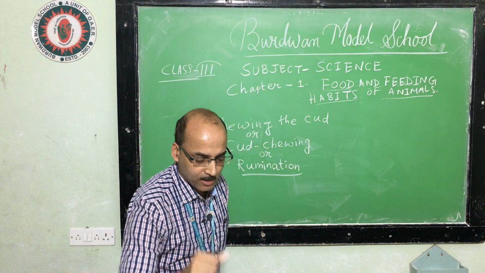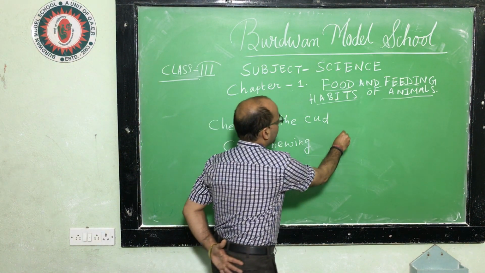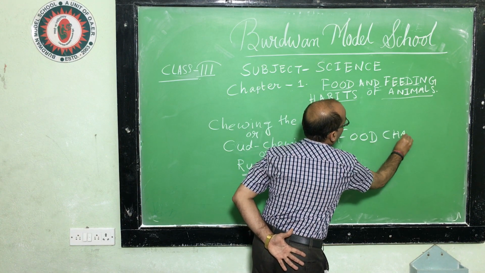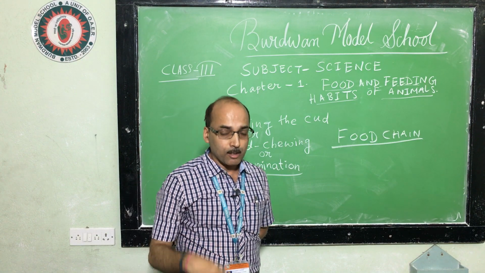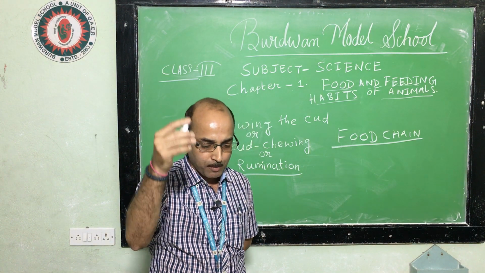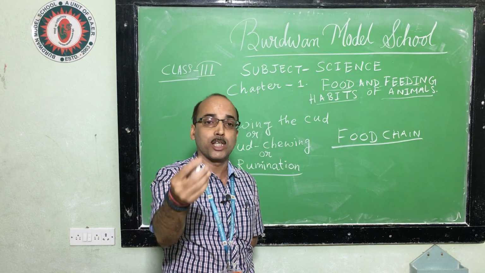Then today, food chain. I will just do a little bit here, food chain. See here, food chain. What is the meaning of food chain? A chain that shows how plants are eaten by animals and then animals are eaten by other animals is called a food chain.